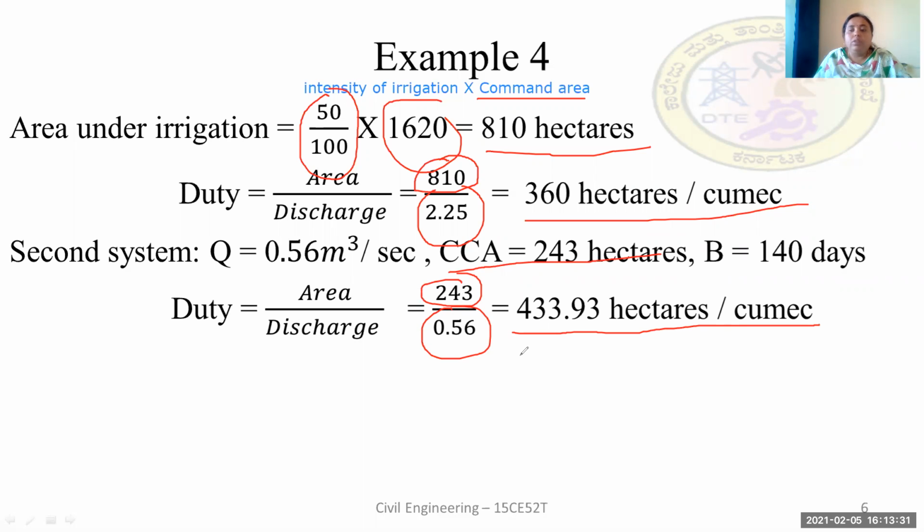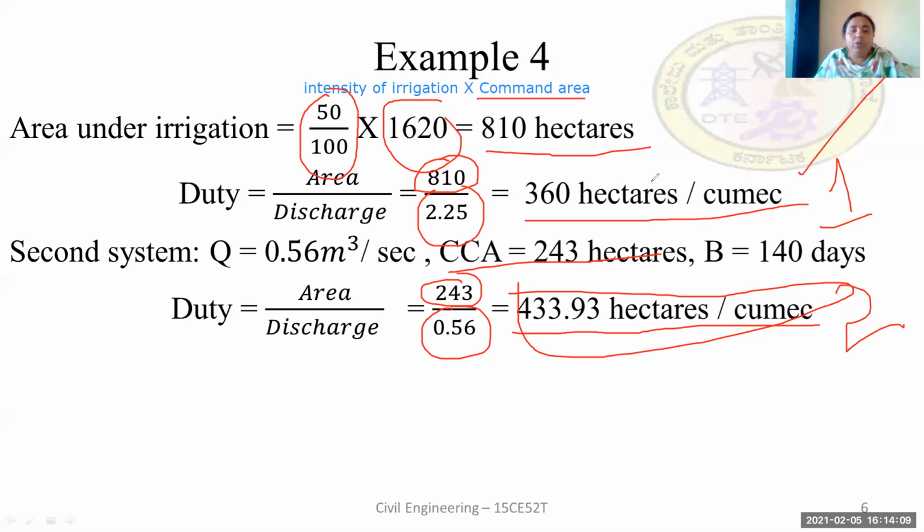So the question is, which system uses water more economically? With the same quantity of water, the system that can irrigate more area is the more economical one. When we compare the two systems, the second one proves to be more economical, because with 1 cumex of water it can irrigate roughly 430 hectares, whereas in the first system 1 cumex can irrigate only 360 hectares.